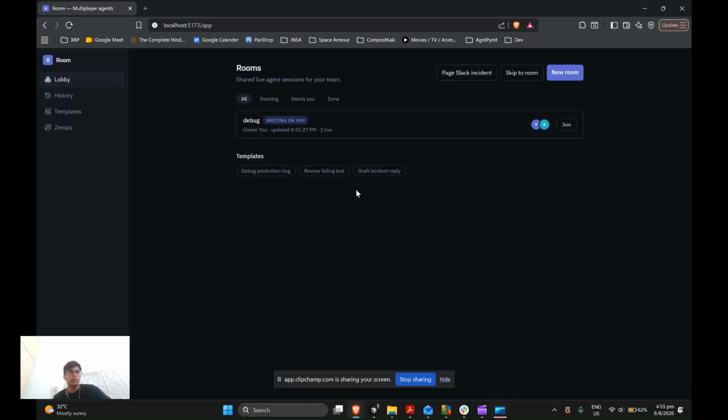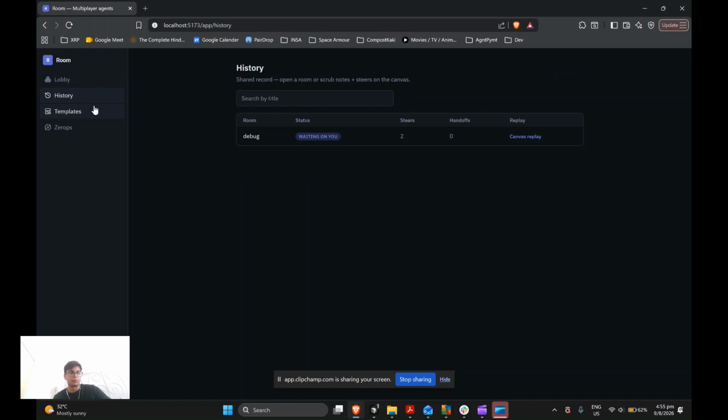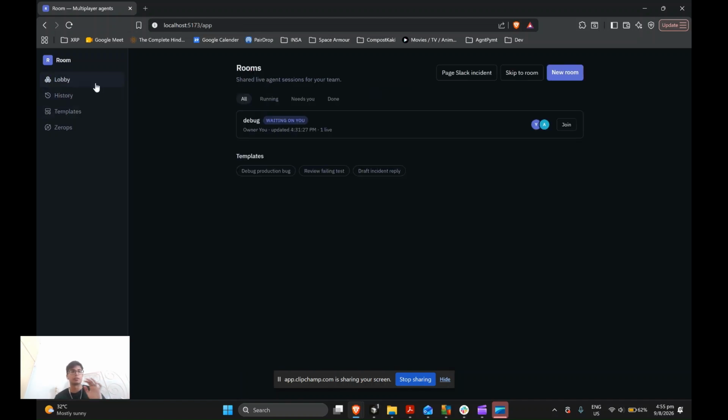So this is the main UI. You basically have the lobby here. We can see all the rooms and the shared live sessions for the team. You have the history of the rooms and you have templates. This is just for development purposes. The main parts are just the lobby and the history.